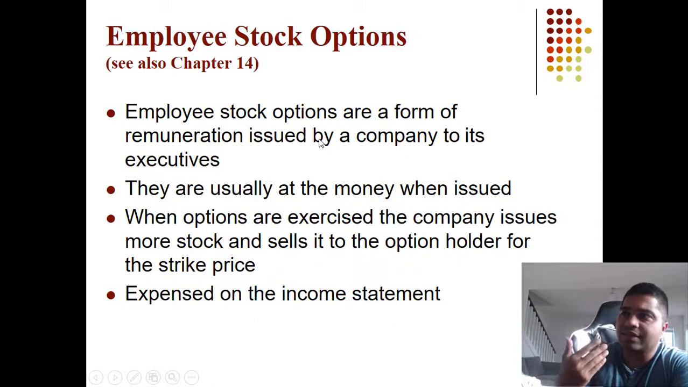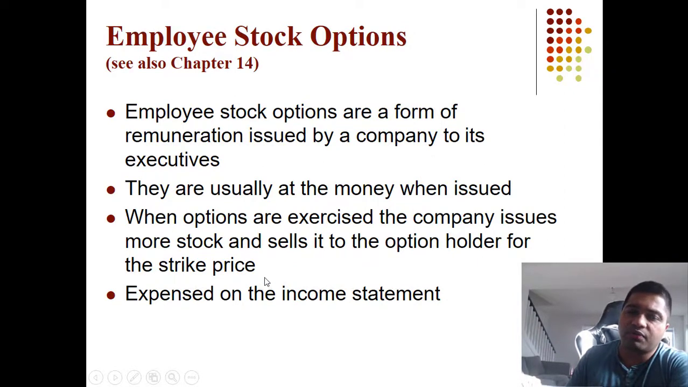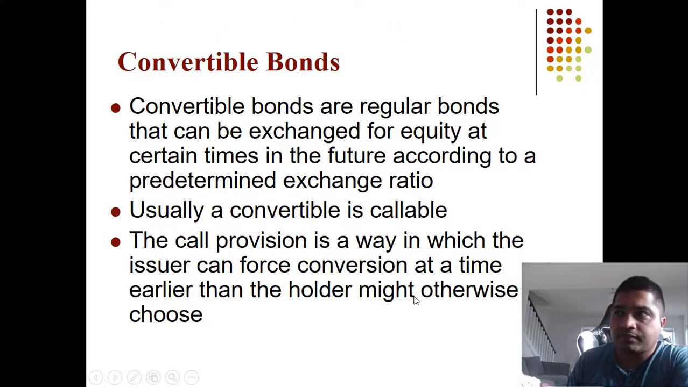Employee stock option. An employee stock option is again like a call option. So it gives you a right to buy a stock at a certain price, and these are generally given to employees to make them more invested in the business. They are usually at the money when they are issued. When options are exercised, the company issues more stocks and sells them to the option holder for the strike price. They are expensed on the income statement.